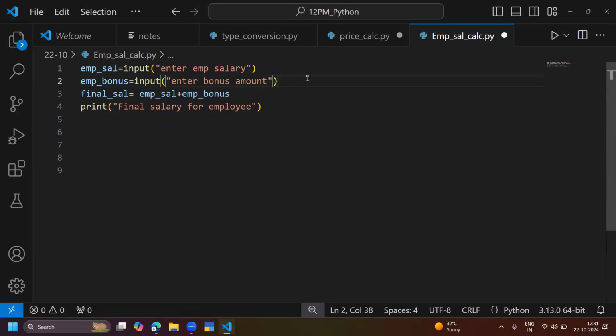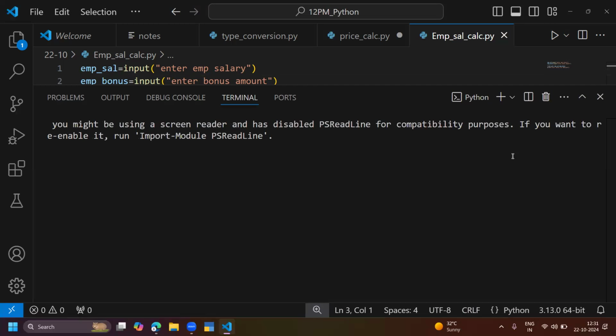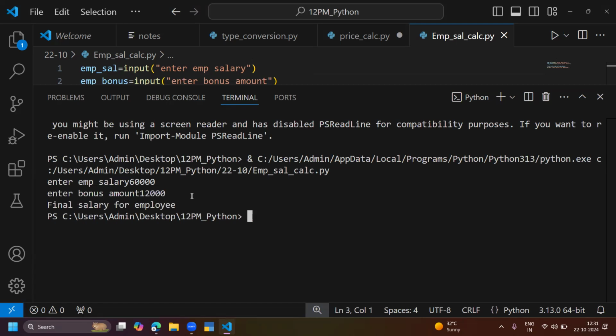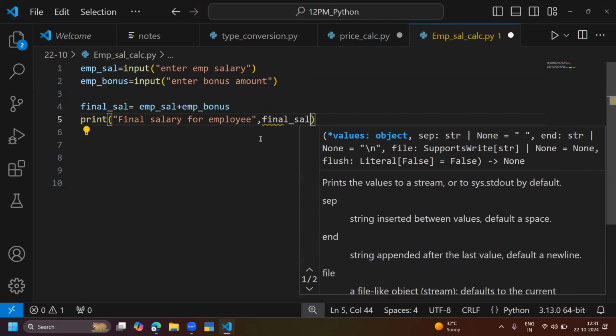Let me execute the program and give the inputs, employee salary and bonus both. It is asking me to enter the salary of the employee. The salary is 60,000 and the bonus is something like 12,000, a Diwali bonus. So what is the final salary of the employee? It is not coming. Employee salary and bonus are both there, but I'm not actually printing the final salary. Okay, just printing the final salary now.